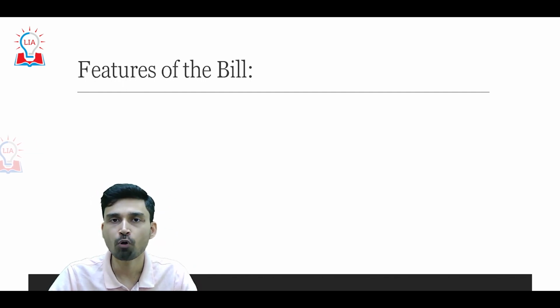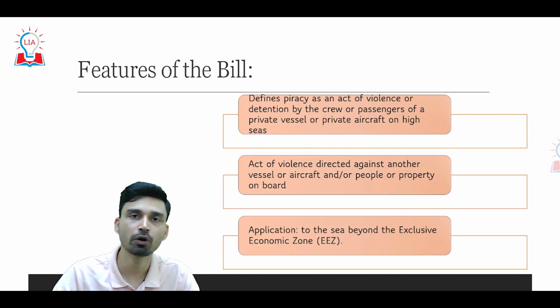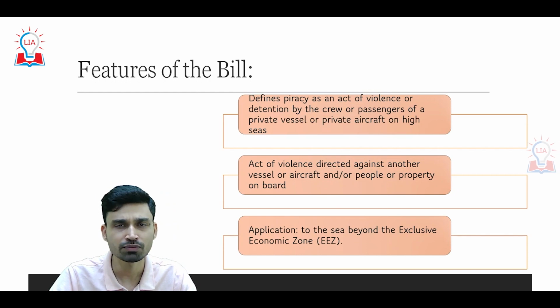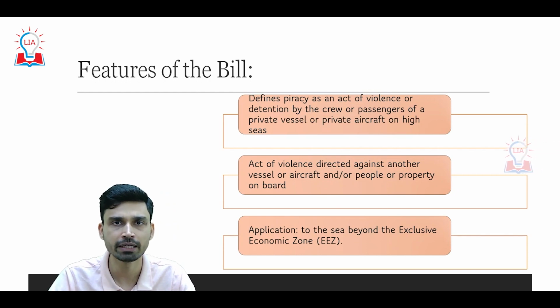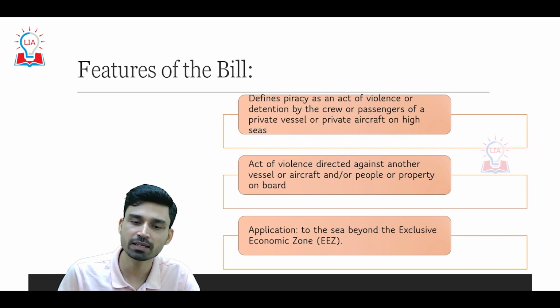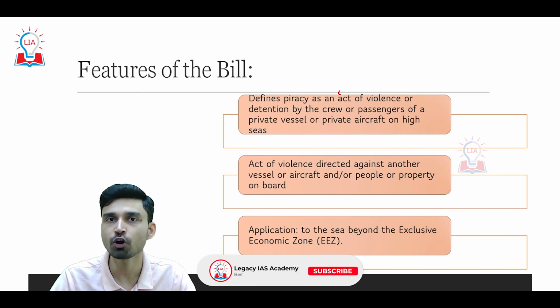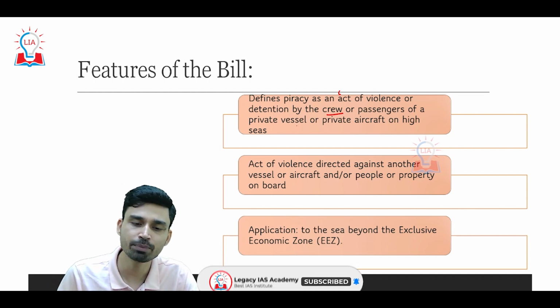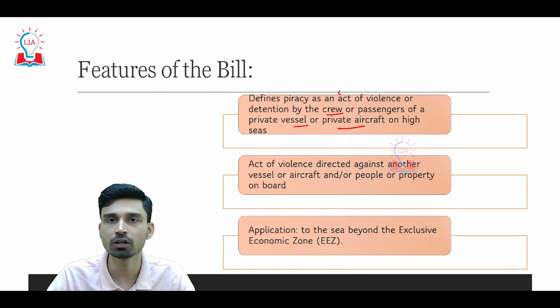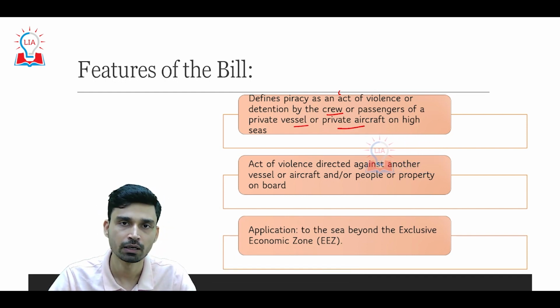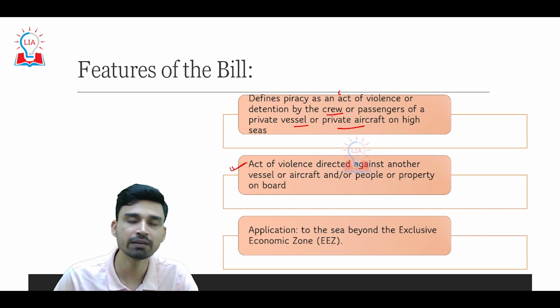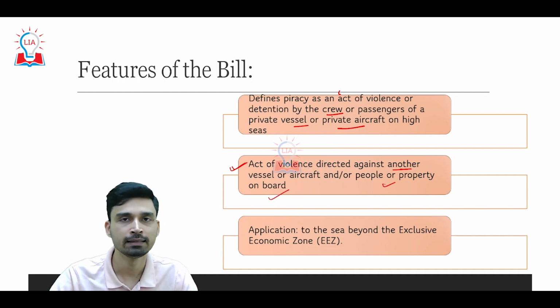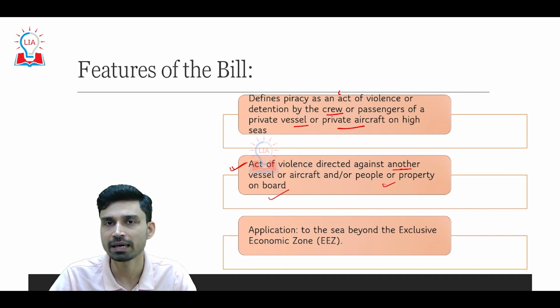So what are the important features of the bill that can help Indian authorities in tackling piracy cases? First of all, piracy has been clearly defined by the bill. As per this bill, piracy is defined as an act of violence or detention by the crew or passengers of any private vessel or private aircraft on the high seas region. Not only that, the bill also says that if the act of violence is directed against another vessel or aircraft, or people or property on board, then that can also be classified as piracy.